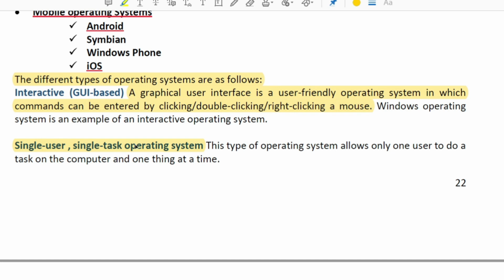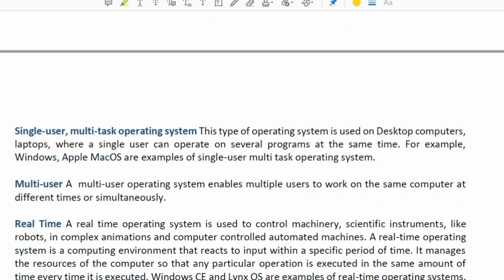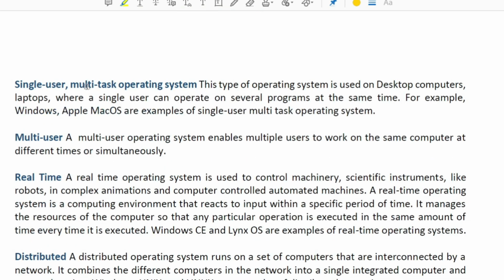But in the single user single task operating system, only one task can be done on a computer at one time. That means one thing can be done. Okay, so I hope this is clear to you. Now afterward, single user multi-task operating system.